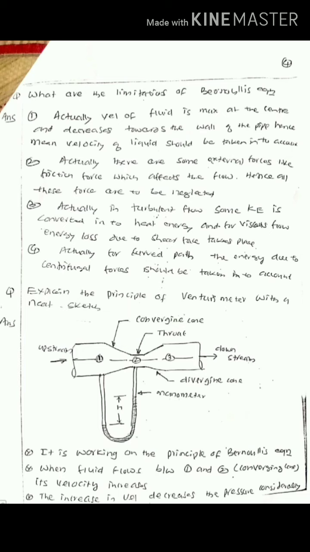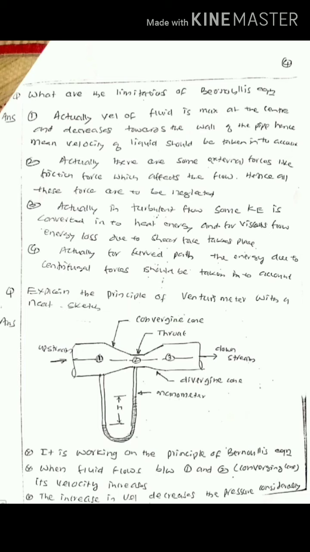It has 3 parts. The first is known as the converging part, in which the diameter of the pipe goes on decreasing. The second part is called the throat, which is the narrowest part, the minimum area. After that there is a diverging cone. The left side is upstream, and water flows to the downstream on the right side. Here the U-tube manometer is connected between the converging part and the throat. As the pressure at 1 is less than at 2, the difference in the mercury level is represented by the height h.